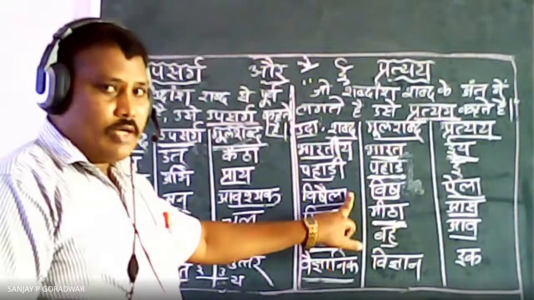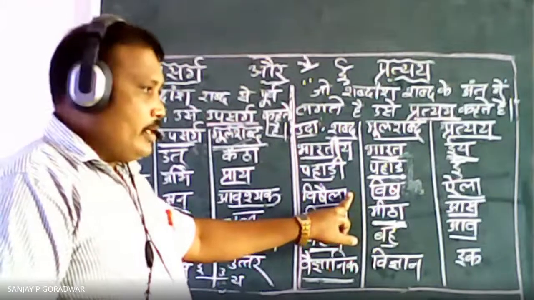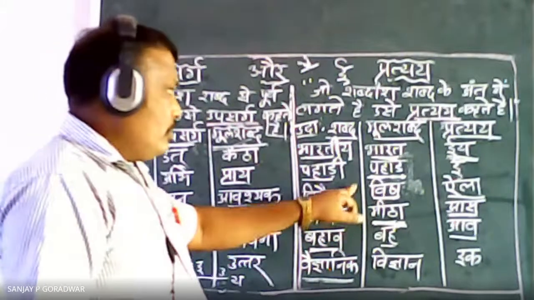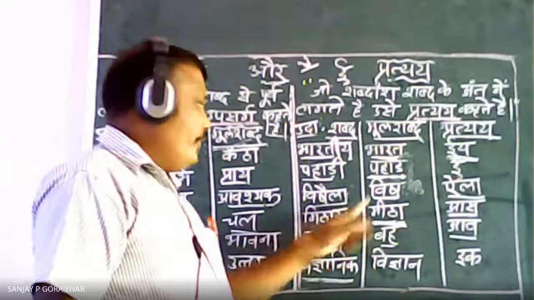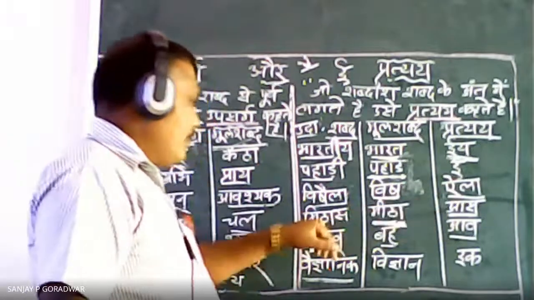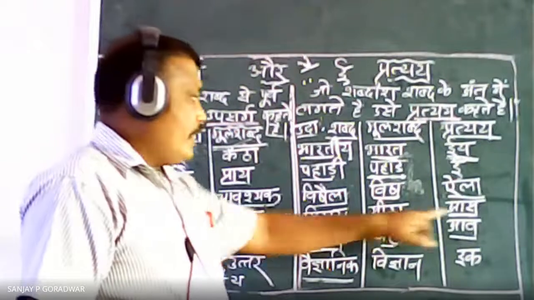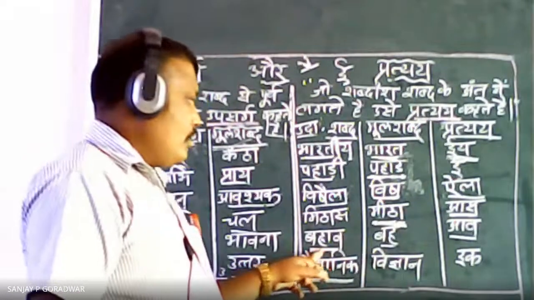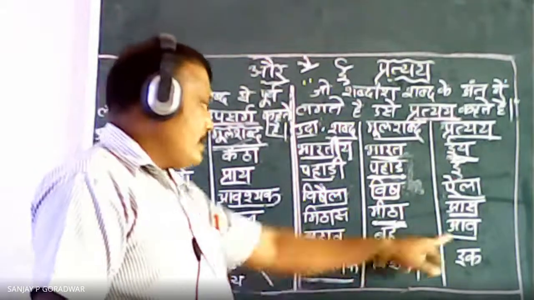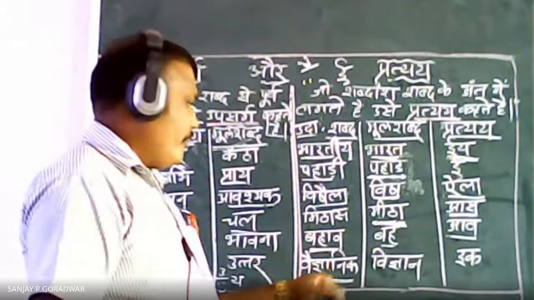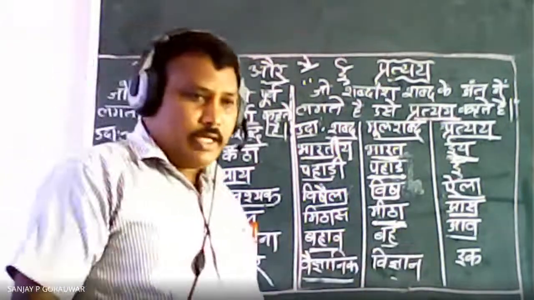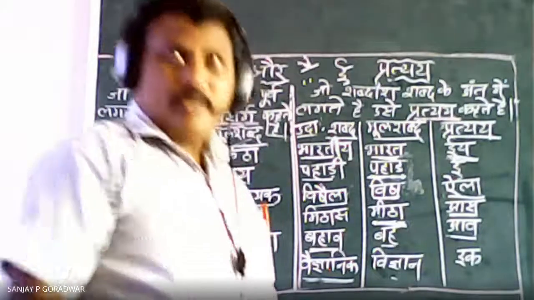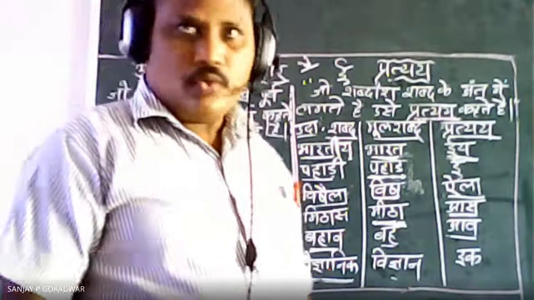If you do not know, maybe you can do the wrong separation. Vishela, vish plus aila. Mithas, mitha plus as. Bahav, bah plus aw. Vaigyanik, vigyan plus ik. So like these words are there, you have to join there. 2-3 examples I will show you how to join it.